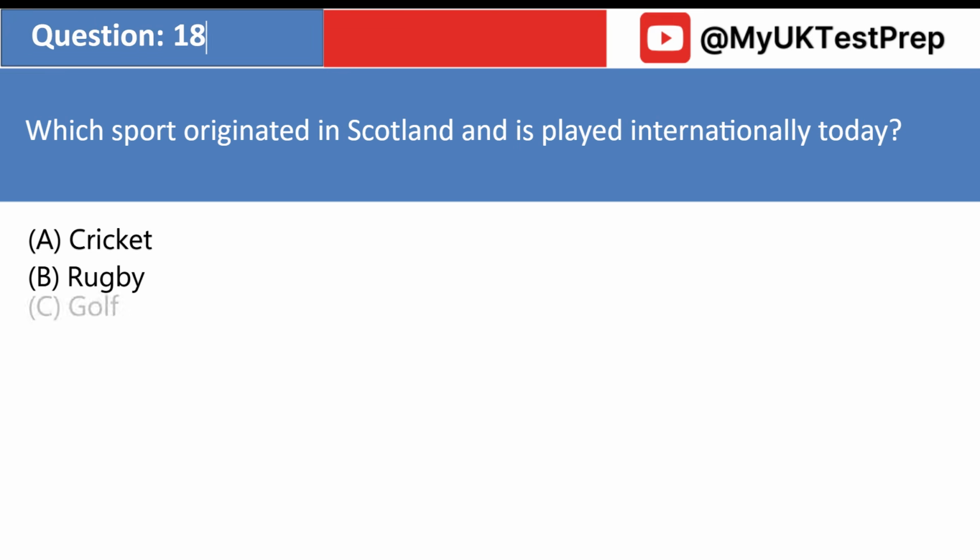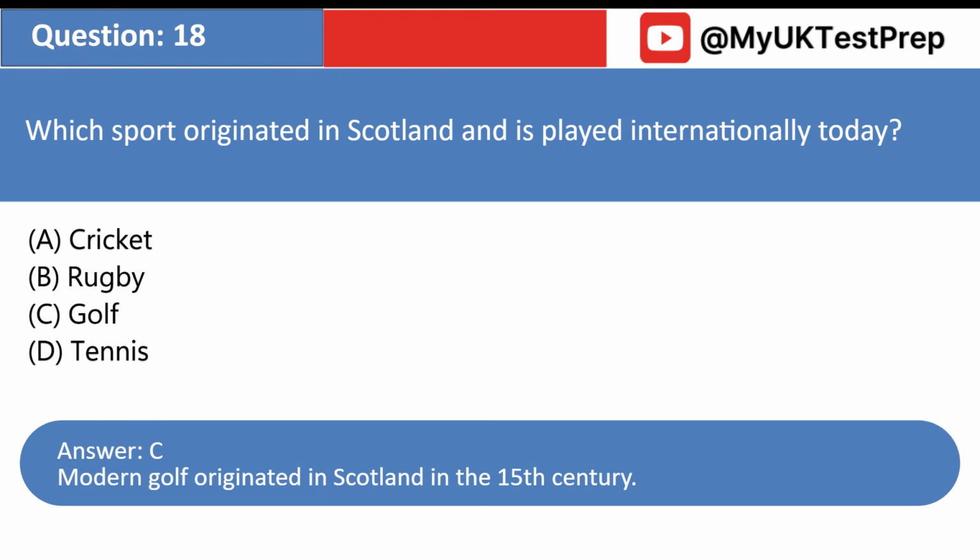Which sport originated in Scotland and is played internationally today? A. Cricket. B. Rugby. C. Golf. D. Tennis. Answer: C. Modern golf originated in Scotland in the 15th century.